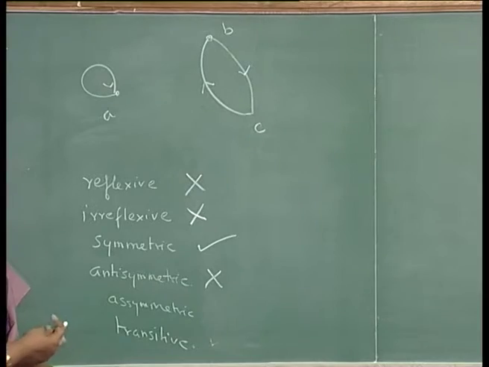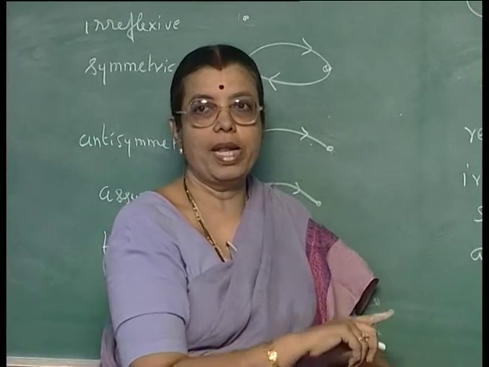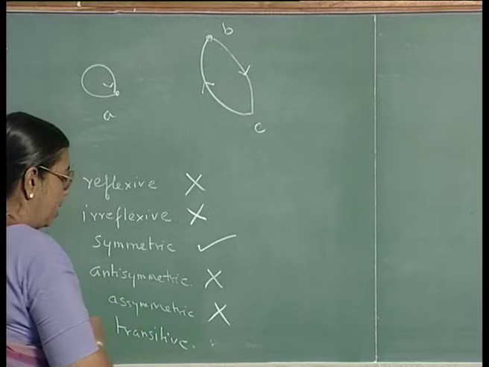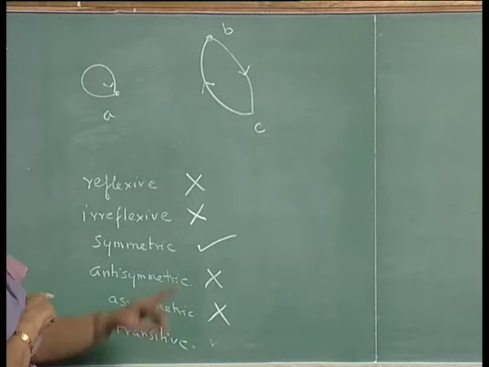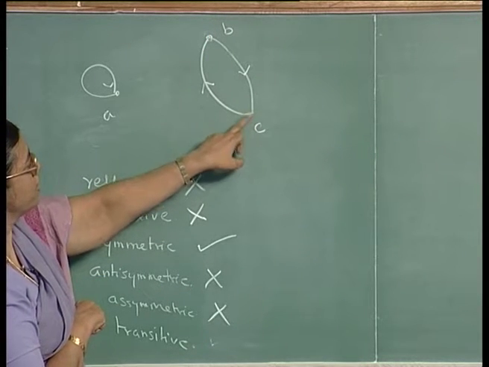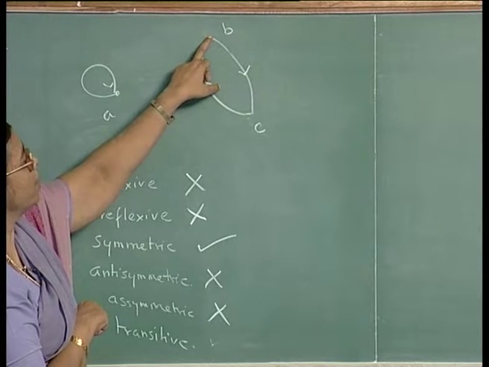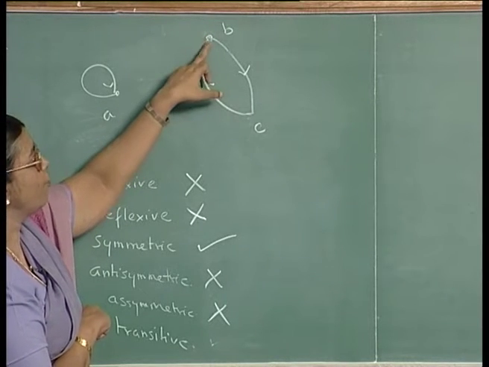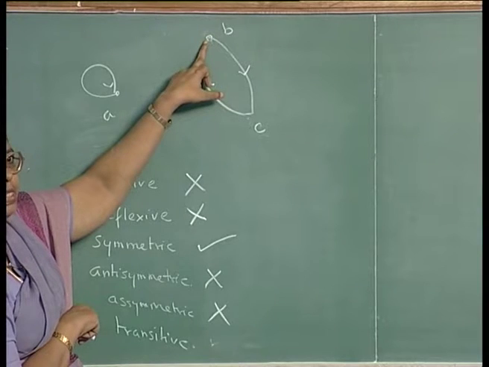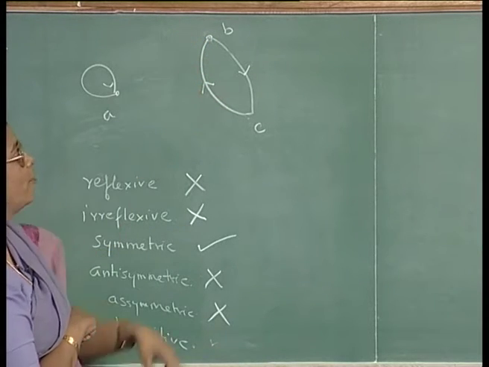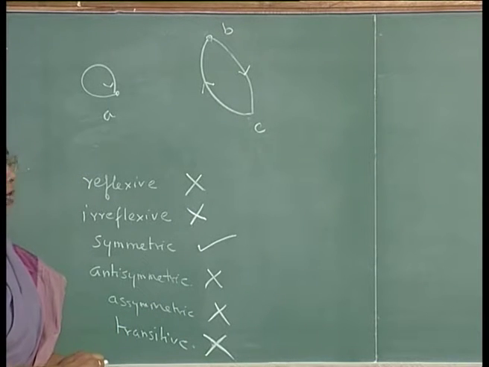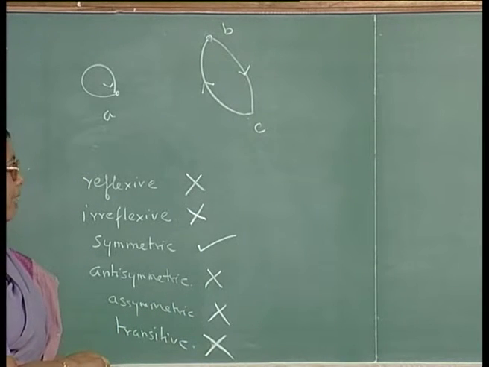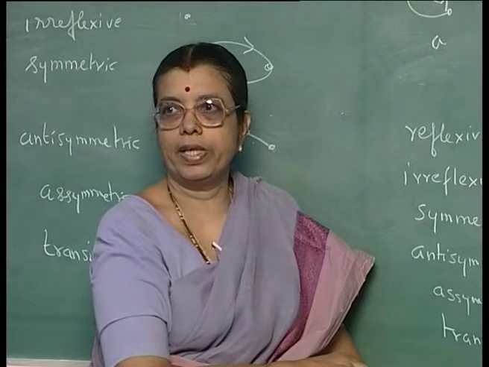It is not asymmetric, because if A is related to B, B should not be related to A. So, it is not asymmetric. Is it transitive? It is not transitive also, because B is related to C, C is related to B. That means combining these two, you should have a self loop at this node if it is transitive, but you are not having a self loop at that node. So, it is not transitive also. So, this is an example which is symmetric, but none of the other properties hold.